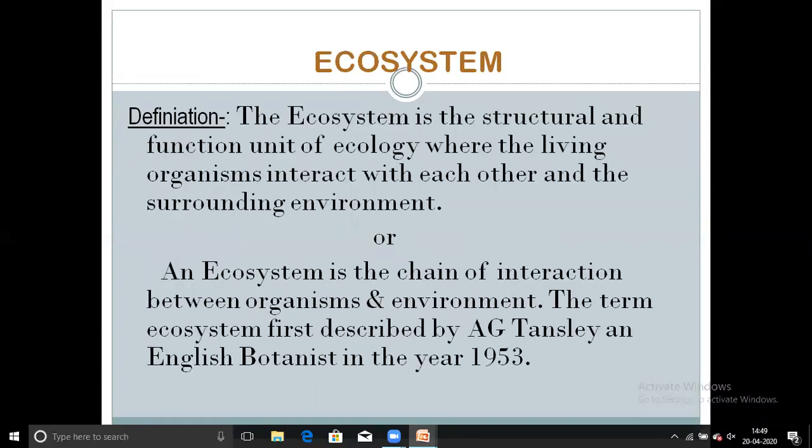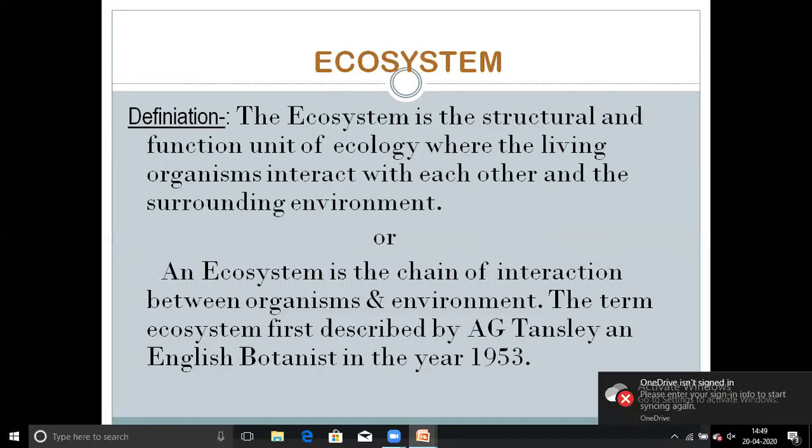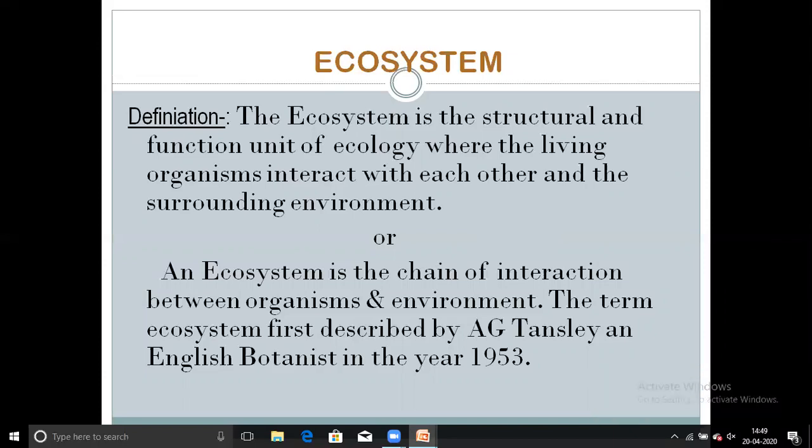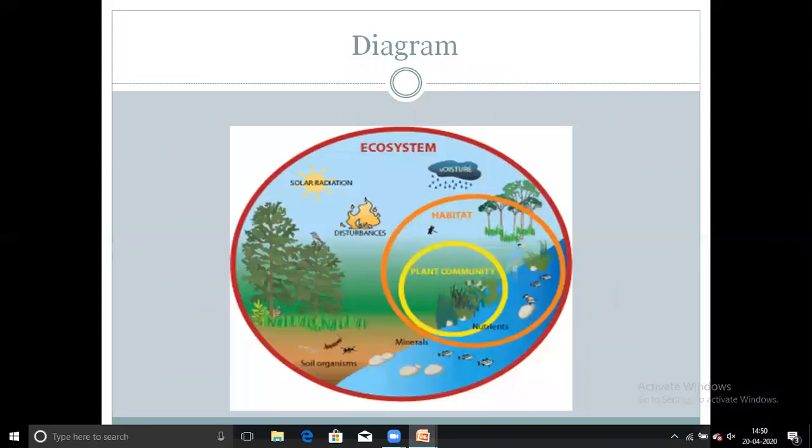So first we know the definition of ecosystem. The ecosystem is the structural and functional unit of ecology where the living organisms interact with each other and the surrounding environment, or in other words also called ecosystem. An ecosystem is the chain of interaction between organism and environment. The term ecosystem was first described by A.G. Tansley in 1953, an English botanist. Next, this is the figure of the ecosystem.